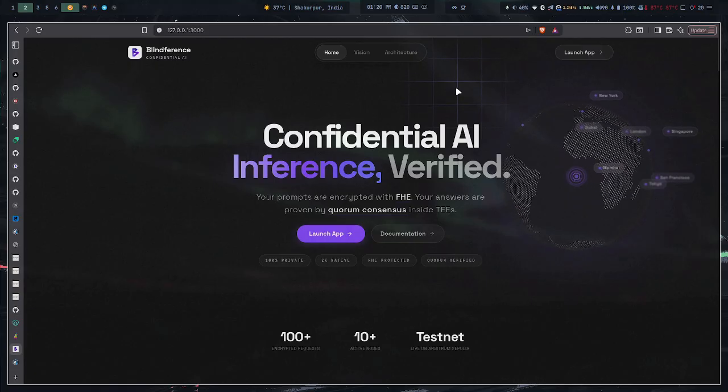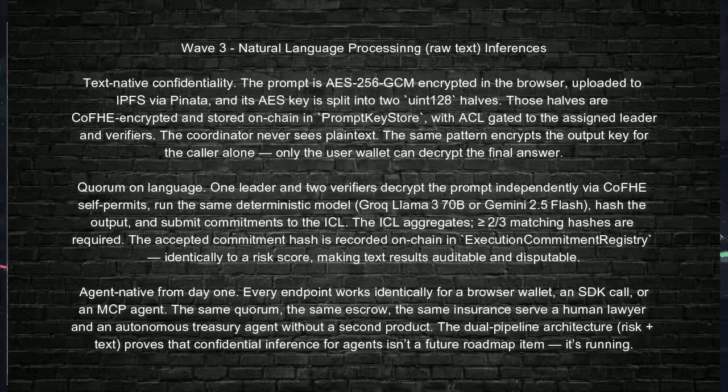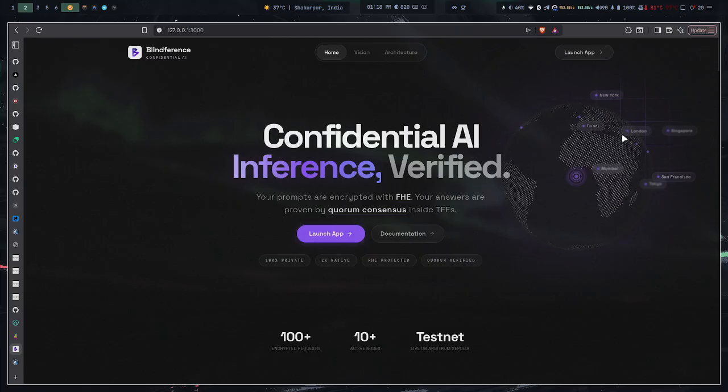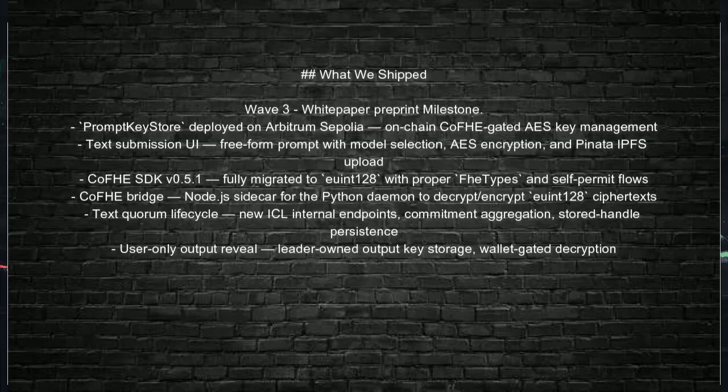So in the third wave, we extended this idea to textual inference. Now you can actually do the same thing with text. Your text gets encrypted using the AES-GCM-256 algorithm, and this encryption key will be further encrypted using the coprocessor and stored on chain. This key is what we use to decrypt the blob we created, and this blob gets uploaded to IPFS, while we upload the encrypted keys on-chain.